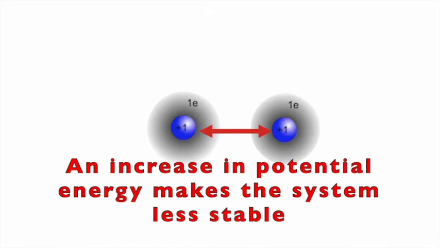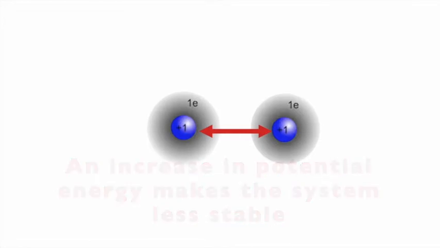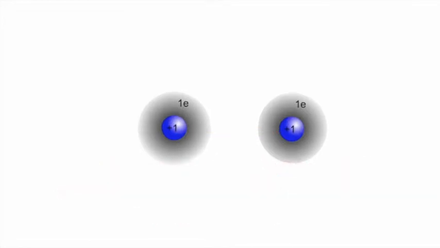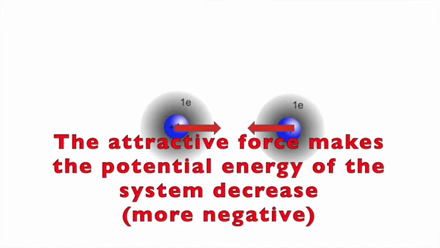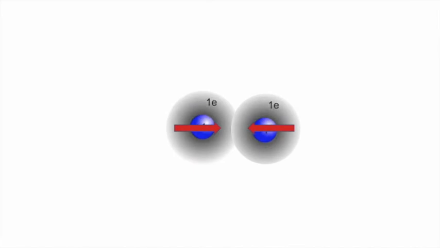An increase in potential energy makes the system less stable. However, there's another force that happens at the same time that decreases the potential energy. The electrons on each atom are attracted to the nucleus of the other atom. The attractive force tends to make the energy of the system decrease.